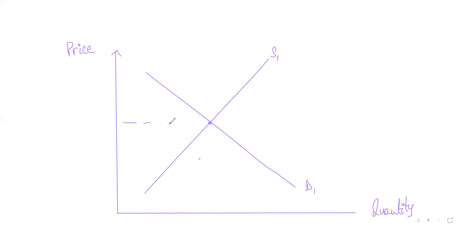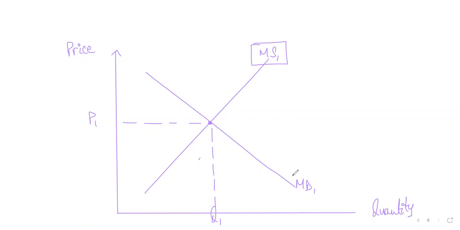Is this making sense? Right now, this is the market demand curve. How much is the total demand for, let's say, vegetables in Pakistan? That is your market demand curve. And how much is the total supply for vegetables in Pakistan or any other country? That will be your market supply. And where the market demand equals market supply, that is your equilibrium point that will show you how much the price of each unit of the good will be, and how much quantity will be sold in the market. Is this making sense, students?